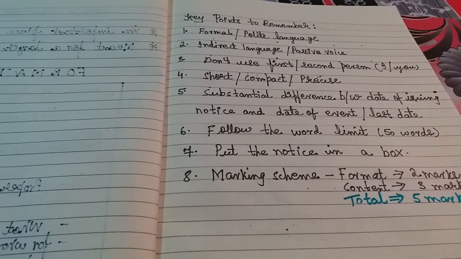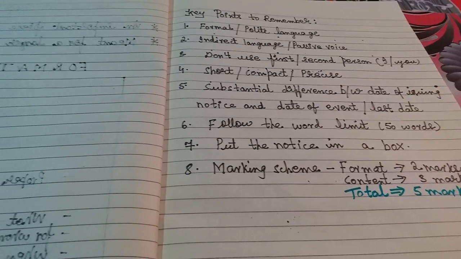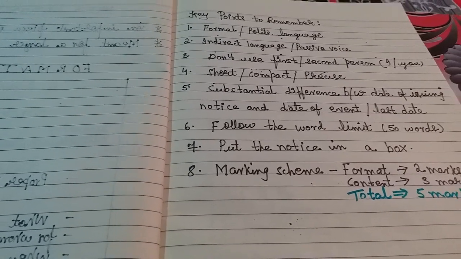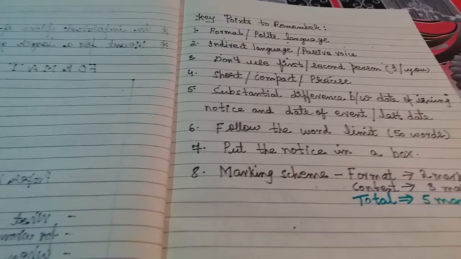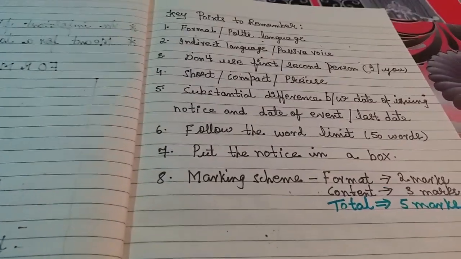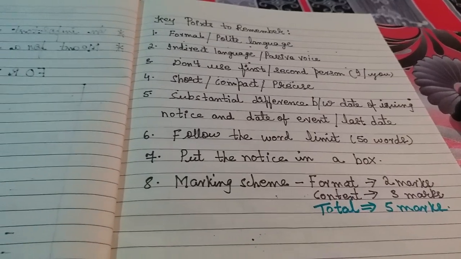Short and compact, precise. Your notice should be very short, precise means clear. It should be crunchy, crunchy means it should be crisp. It should be short and precise and बहुत crispy, बहुत fresh होना चाहिए. It should be at least understandable.